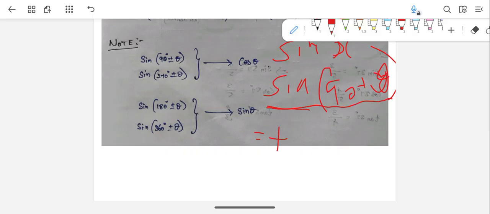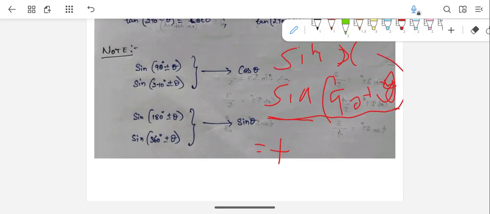So the first thing is clear: it is positive only. It can be either positive sine theta or positive cos theta or tan theta, but it can't be negative. Now you need to find which trigonometric ratio it becomes. For that, it is very simple to remember. Again, it's a trick I'm telling you. See here, guys, I have already written it here.